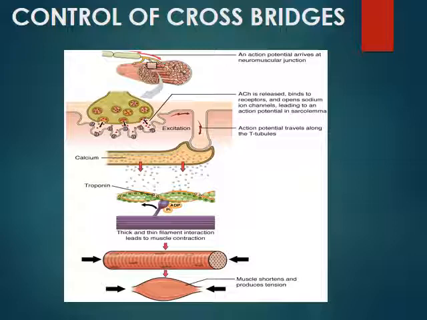You can see the neuromuscular junction. This is the axon bulb, the ending of the axon, a bulb-like structure, and this is the plasma membrane, or the sarcolemma, of the muscle cell. The connection where both of them meet together is known as the neuromuscular junction.